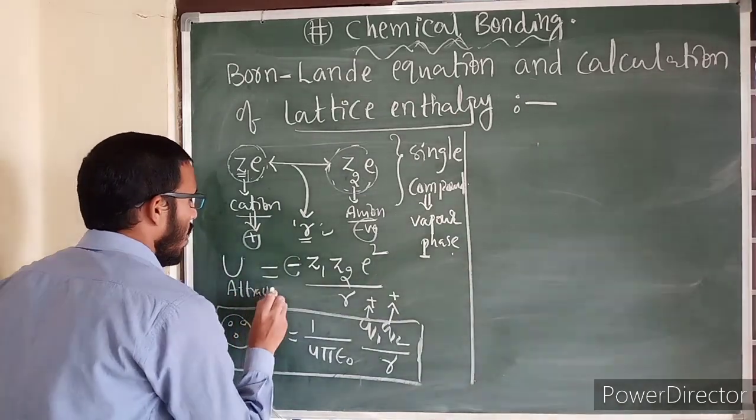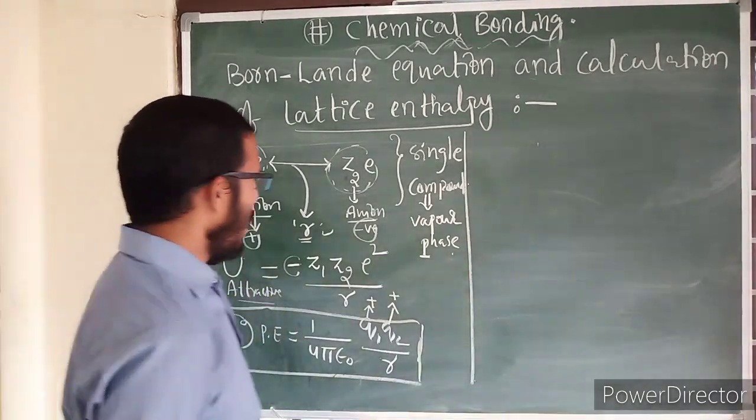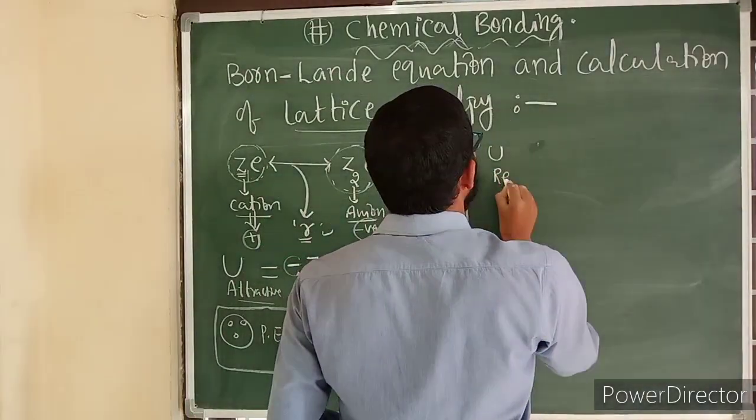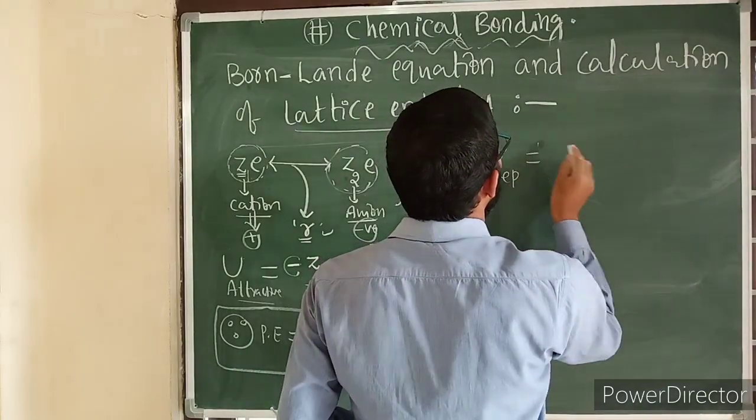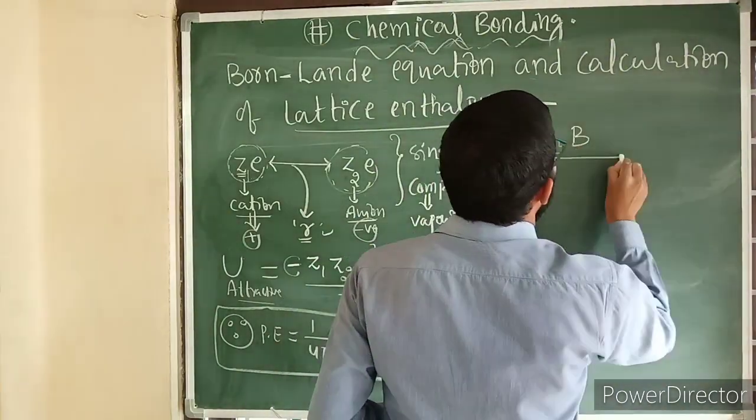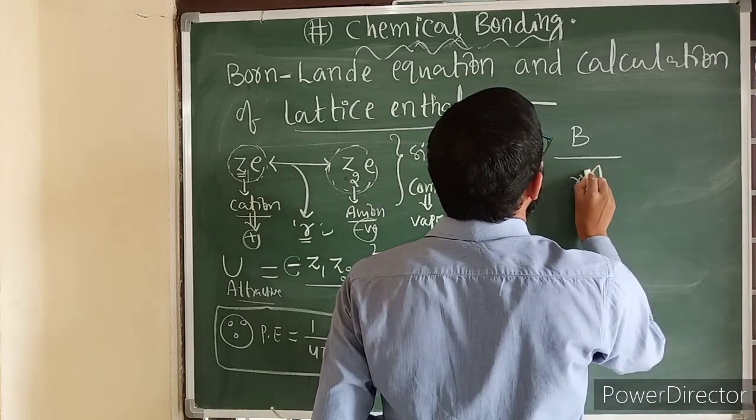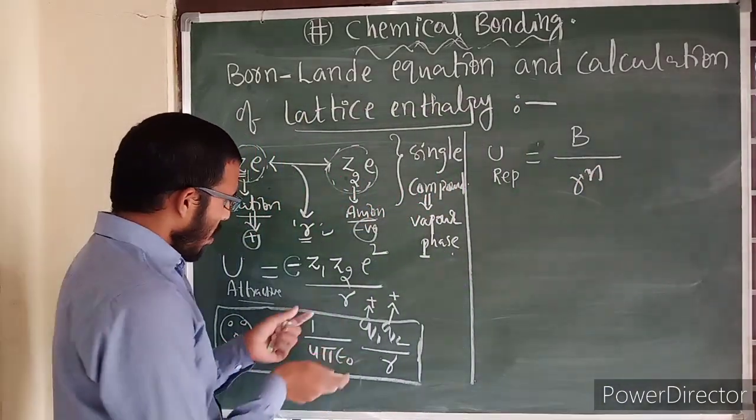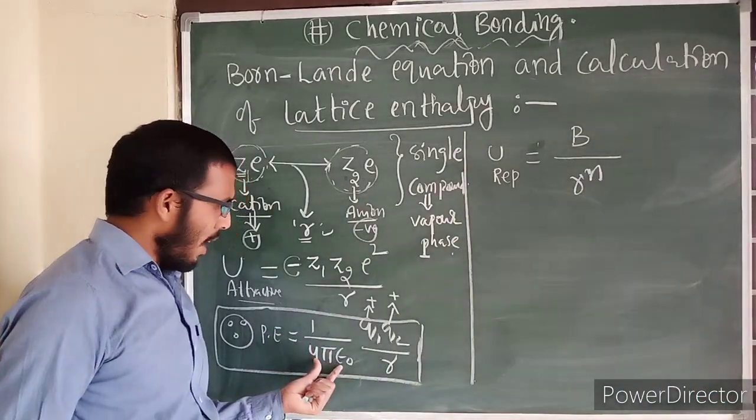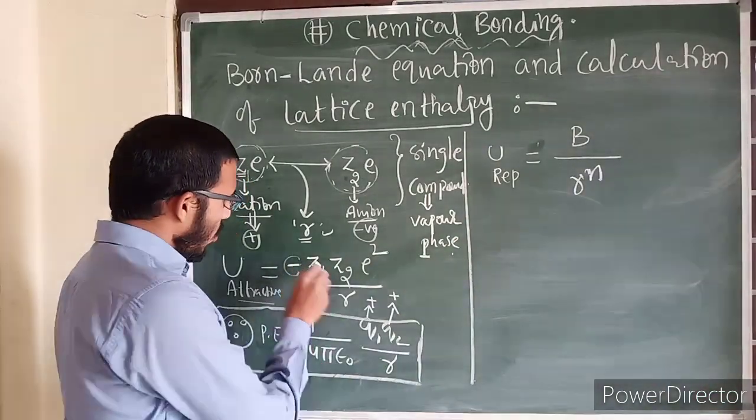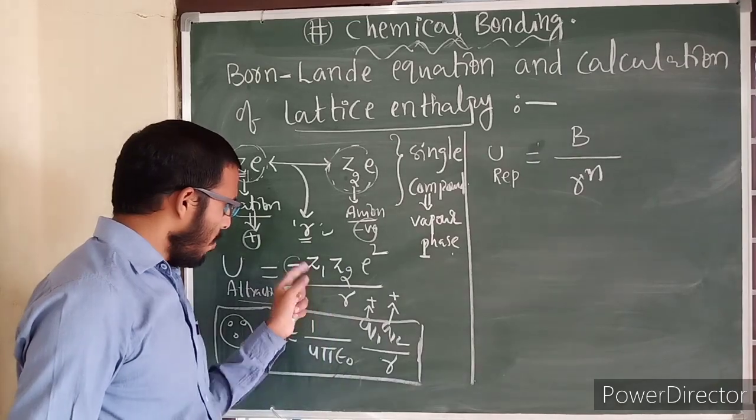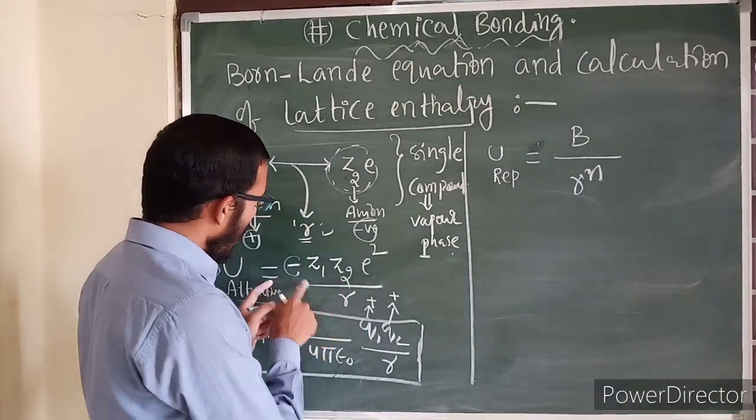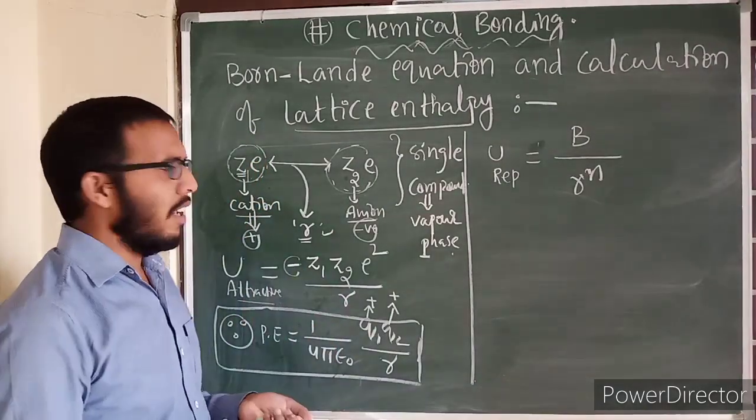This is for attractive force. Now repulsive forces also sometimes operate, that is, repulsive force is equal to capital B by R power n. Now see here, I did not write 1 by 4 pi epsilon naught, it is also equal to K. This 1 by 4 pi epsilon naught I am going to substitute here, I am going to write it at the end of the equation.